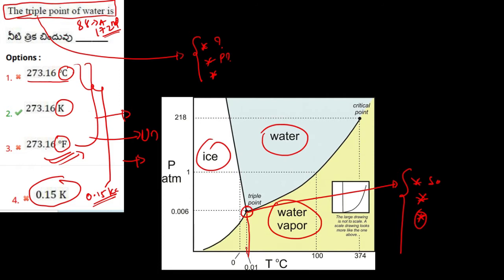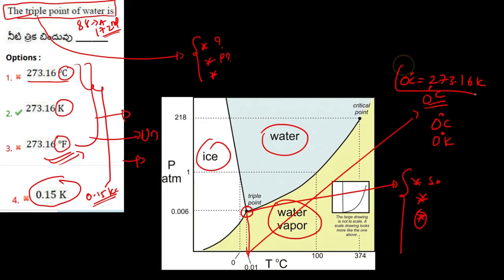If you look at this one, it is nearer to 0 degree Celsius. Remember, 0 degree Celsius, not 0 degree Kelvin. So we know that 0 degree Celsius is equal to 273.16 Kelvin. So option 2 will be our right answer.